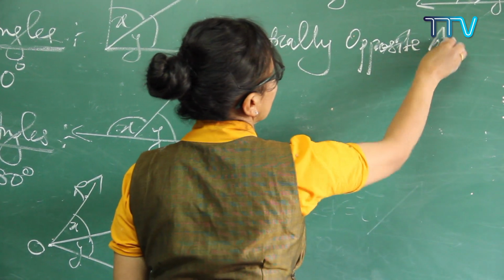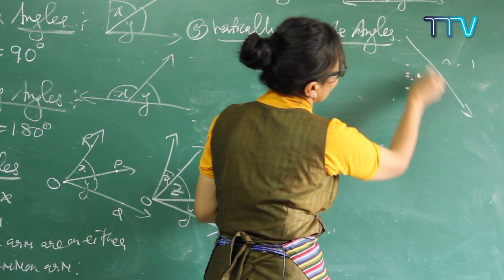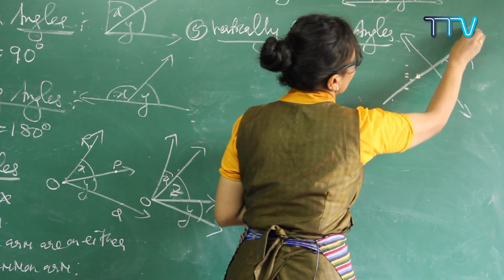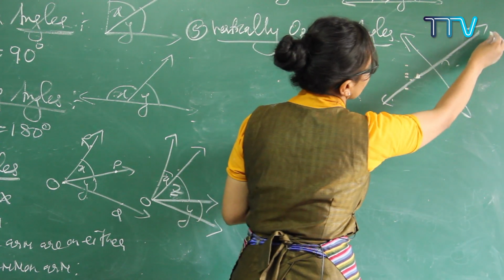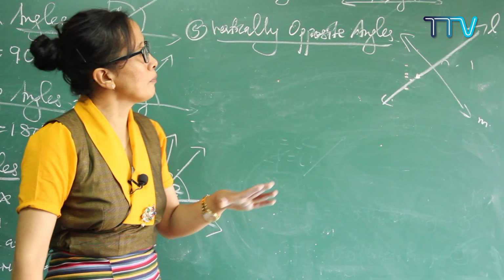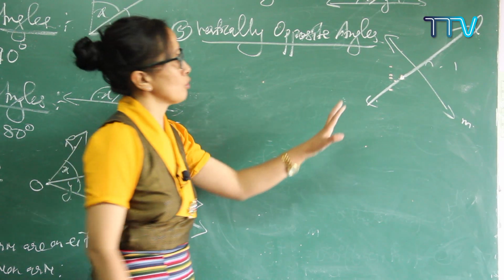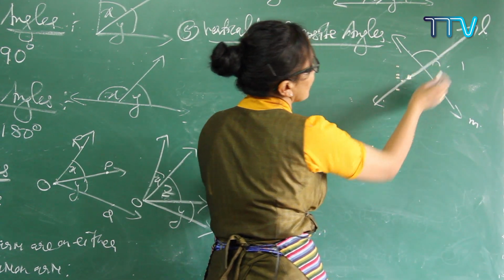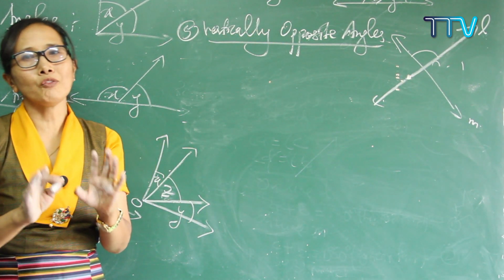Opposite angles. So what does it mean? One line, I'll just write it down, and a second line. If two lines are intersecting each other, let's take them as L and M. The names of your lines are L and M, and they form angles. So what kind of angles are you getting? See here, if two lines are intersecting, we are getting 4 angles.